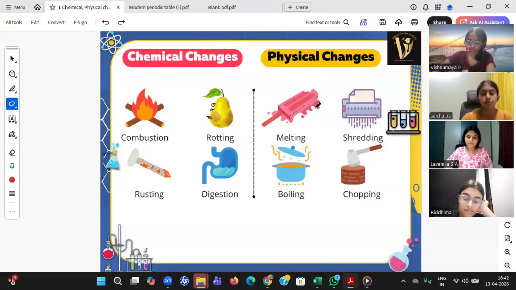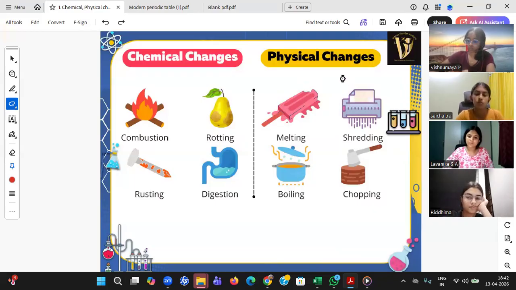If you melt, and then just bring back the temperature, it will be solidified. It's a physical change. If you melt that particular iron or ice cream, it is still the same. If you change the temperature, it will still solidify. There is no new compound.